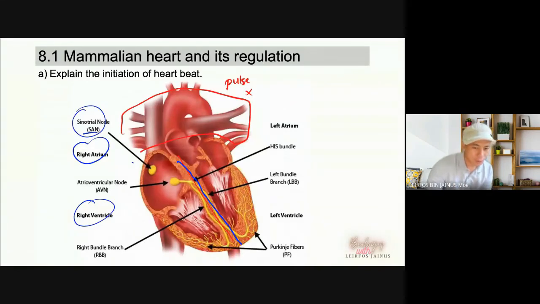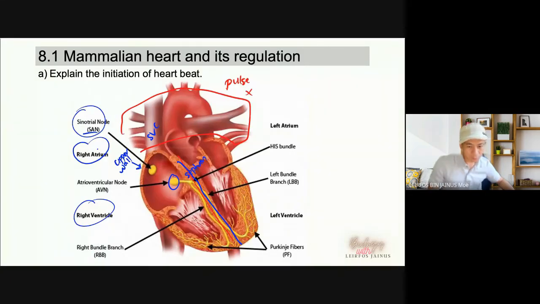The sinoatrial node is located on the upper wall of the right atrium, close to the superior vena cava. That is our sinoatrial node. Then we have the atrioventricular node, on the lower wall of the atrium, close to the septum.